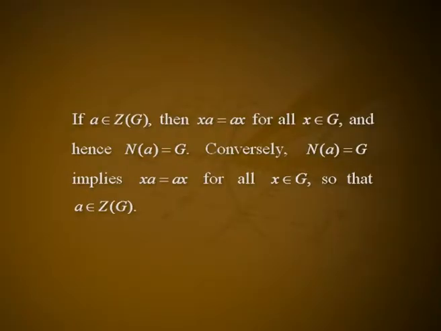Proof. If a belongs to the center of G, then xa is equal to ax for all x belongs to G, and hence the normalizer of a is equal to G. Conversely, the normalizer of a equal to G implies xa is equal to ax for all x belongs to G, so that a belongs to the center of G. Next, suppose G is finite. By the first part of the lemma, a belongs to the center of G if and only if the normalizer of a is equal to G. Since G is finite, this is equivalent to saying that the order of the normalizer of a is equal to the order of G.